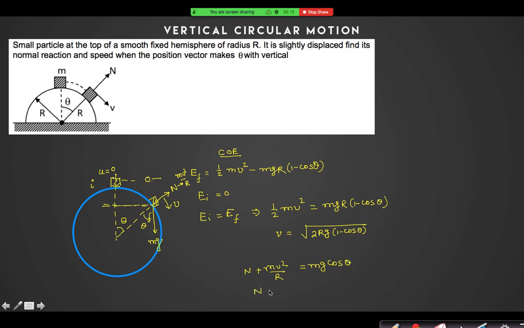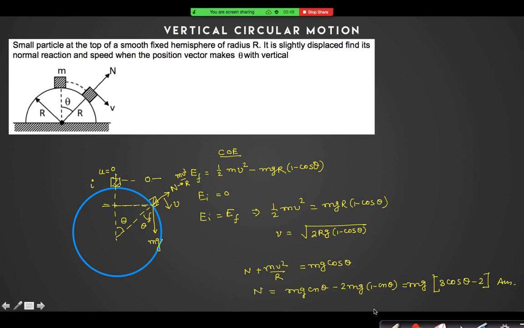So the value of normal reaction is mg cos theta minus mv square by r. Now if I put the value of v here, it is 2mg into 1 minus cos theta. So the value is mg into 3 cos theta minus 2. Have you got this as your answer?